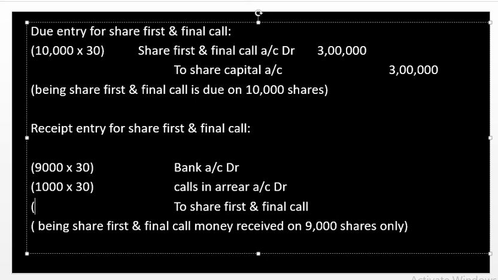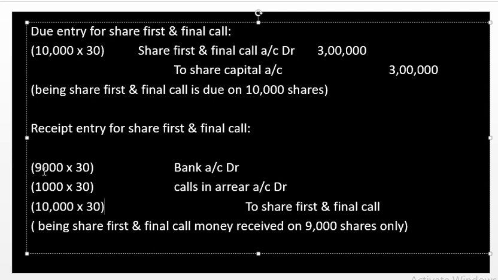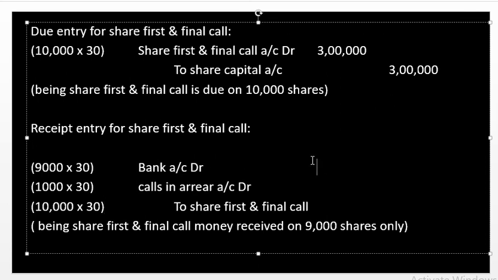And in the share first and final call, 10,000 into 30. Actually I should have received 10,000 into 30, but what I actually received is 9,000 into 30, and what I didn't receive yet is 1,000 into 30. This is the amount to be posted. So for bank I am quoting 2,70,000, for calls in arrears 30,000, and for first and final call I am quoting 3 lakhs, which I should have received.